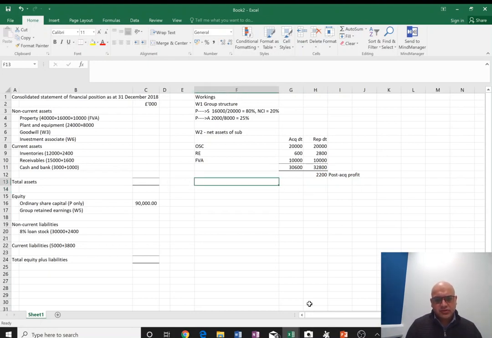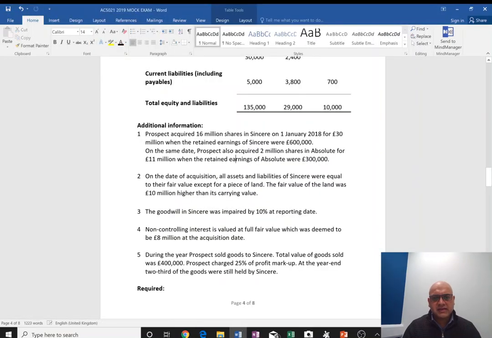We'll use it at a later point. Now let's move on to goodwill. Working 3, goodwill. Now we want to find out how much we are paying and how much we are getting in return. We are going to start with P's investment. P has invested 30 million pounds in the subsidiary.